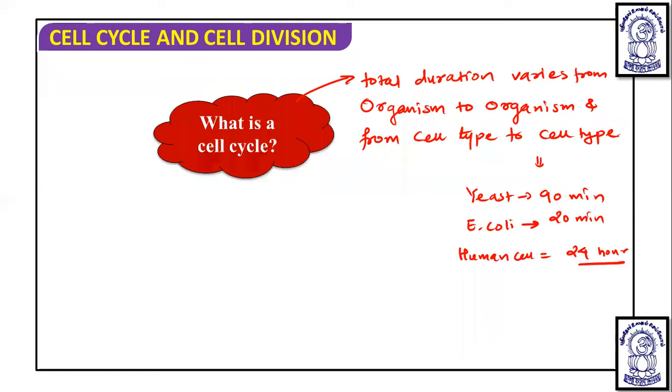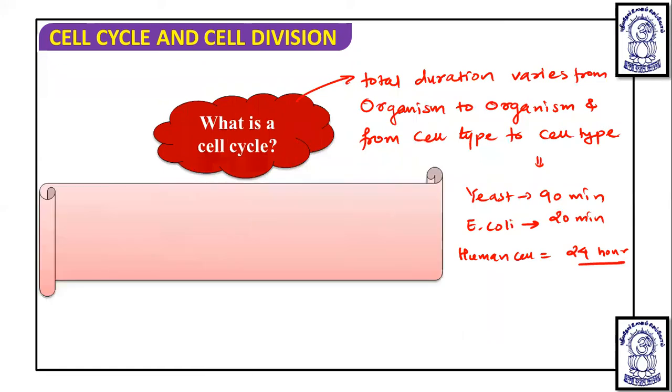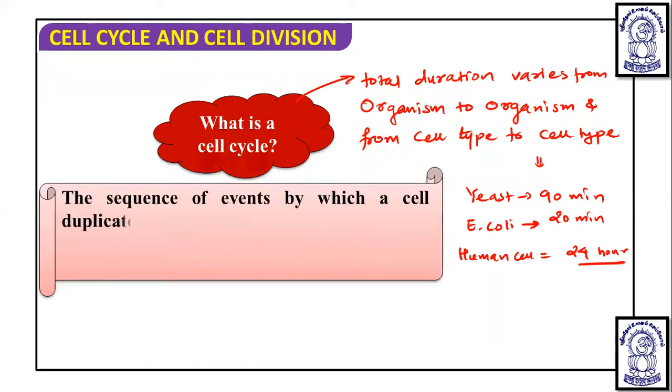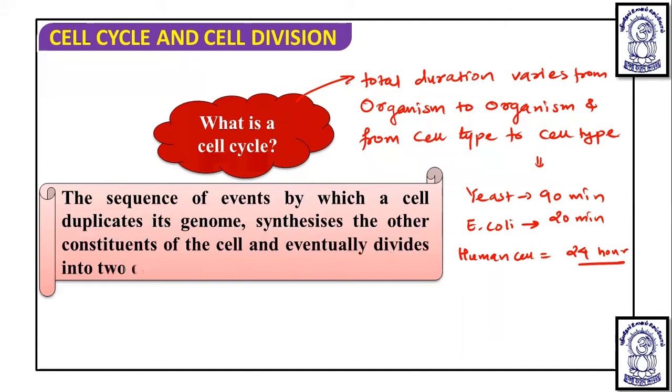Now what is the cell cycle? If we talk about the cell cycle, it includes the sequence of events by which a cell duplicates the genome. It includes the sequence of events during which a cell duplicates its genome or DNA, copies it, and synthesizes the other constituents of the cell, other organelles we can say, and eventually divides into two daughter cells. Then this whole sequence of events is termed the cell cycle.